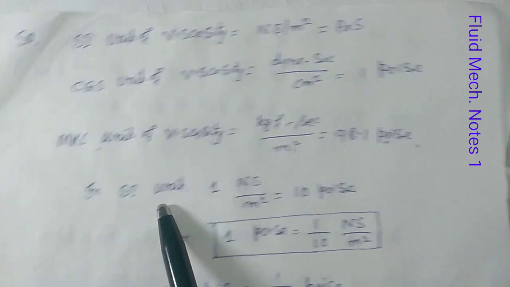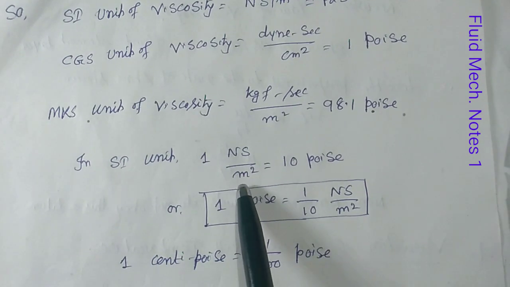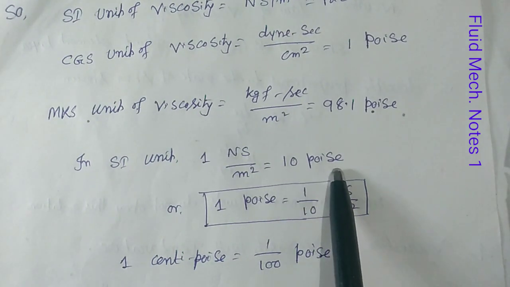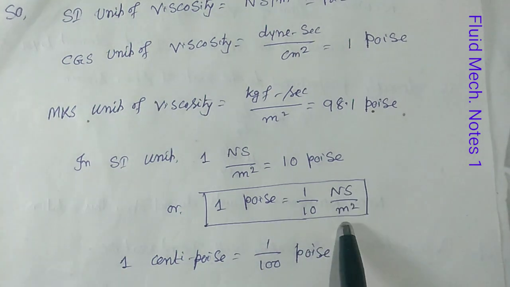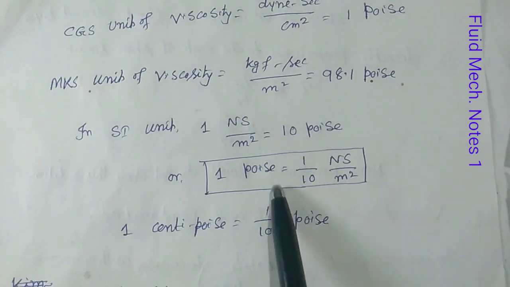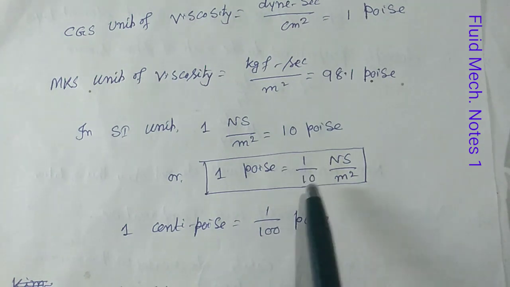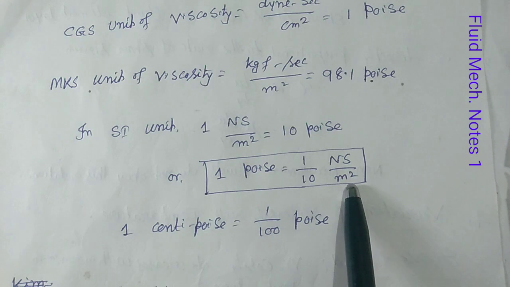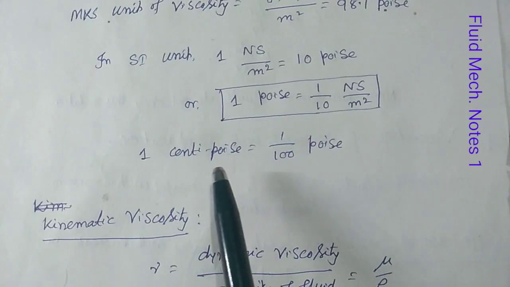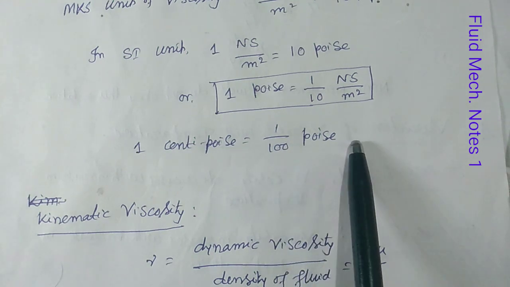Also in SI unit, as we know, that is Newton second per meter square. So 1 Newton second per meter square equals 10 poise. Okay, 1 poise equals 1 by 10 Newton second per meter square. Maximum time this expression is asked, so kindly note that 1 poise equals 1 by 10, that means 0.1 Newton second per meter square. And you all know that 1 centipoise equals 1 by 100 poise.